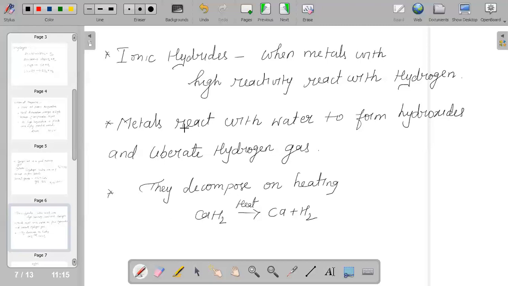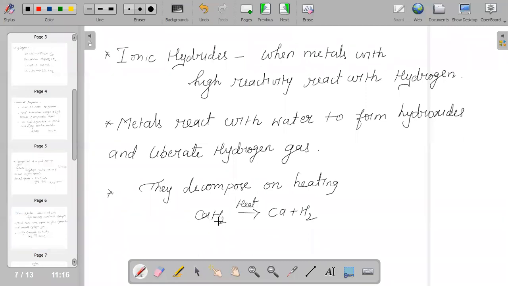In the molten state, they have the tendency to conduct electricity and liberate hydrogen gas. And we all know that they react with water to form hydroxides and liberate hydrogen gas.